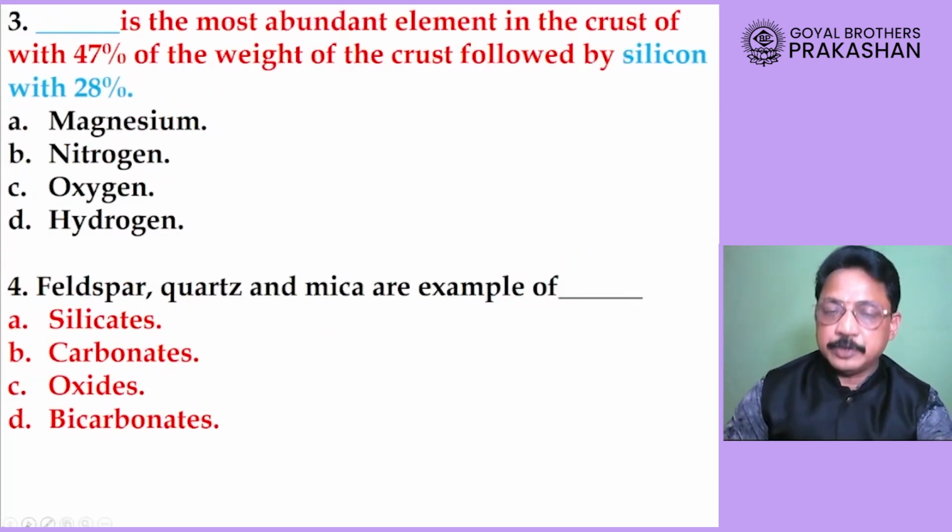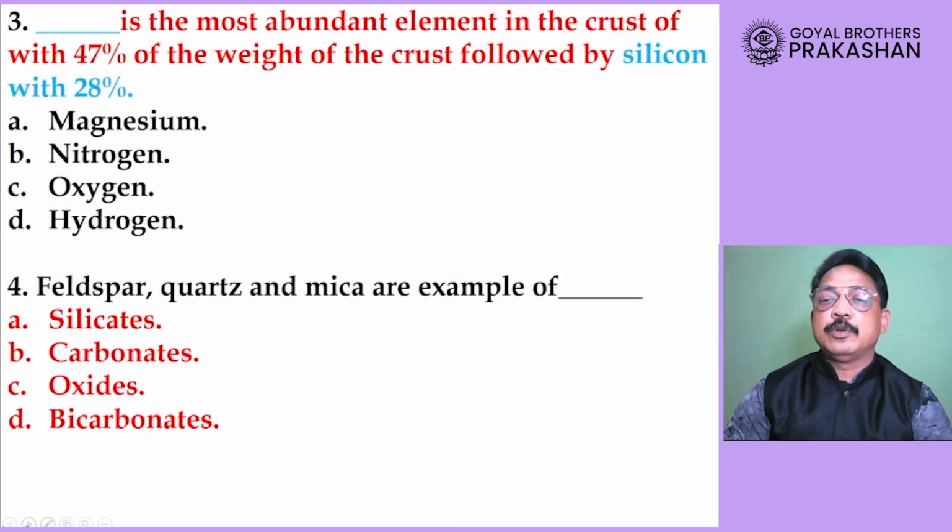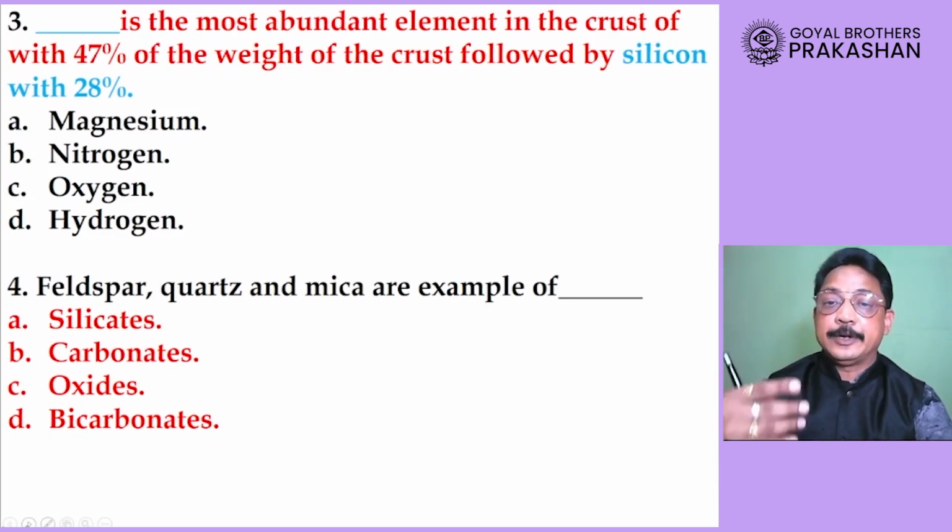Our question number 3 here is dash is the most abundant element in the crust with 47% of the weight of the crust, followed by silicon with 28%. So who is present in maximum quantity in Earth's crust? Is it magnesium, nitrogen, oxygen, or it is hydrogen?